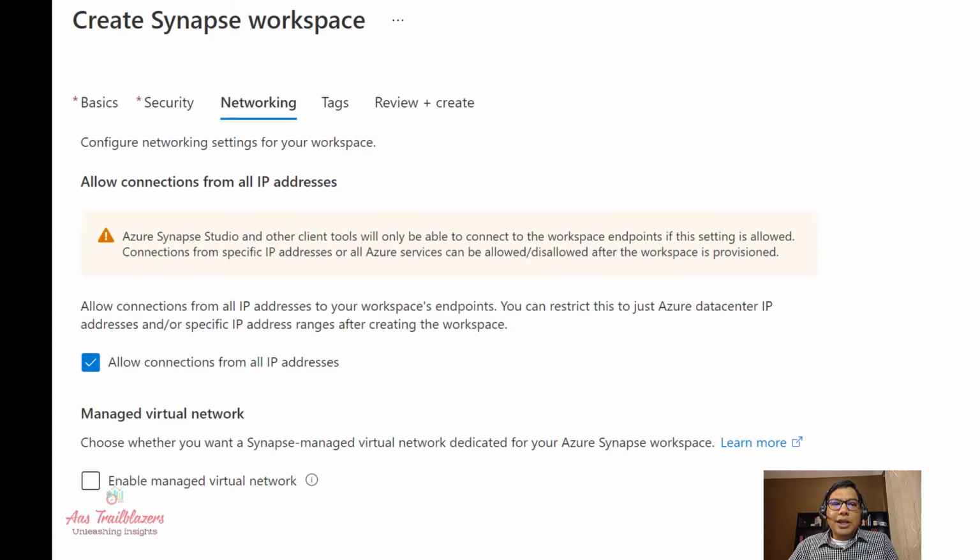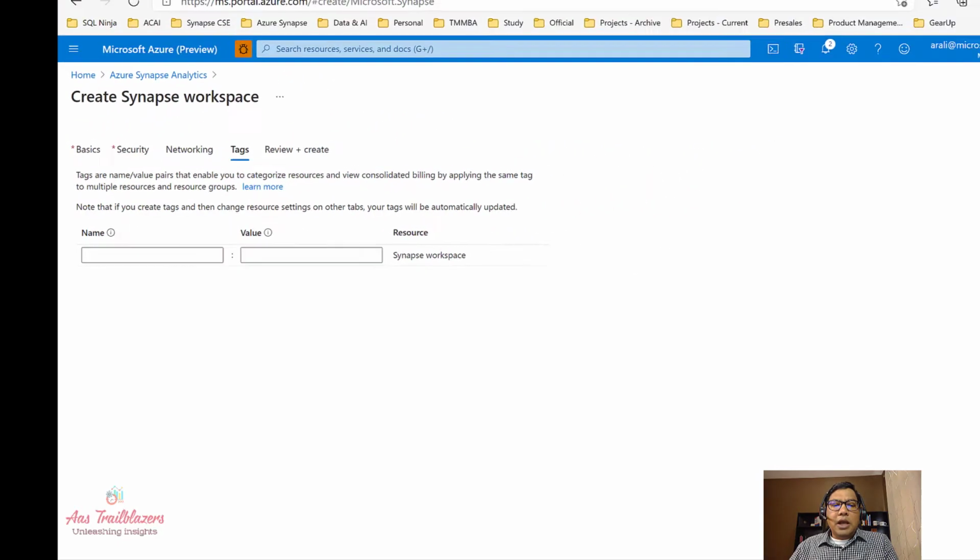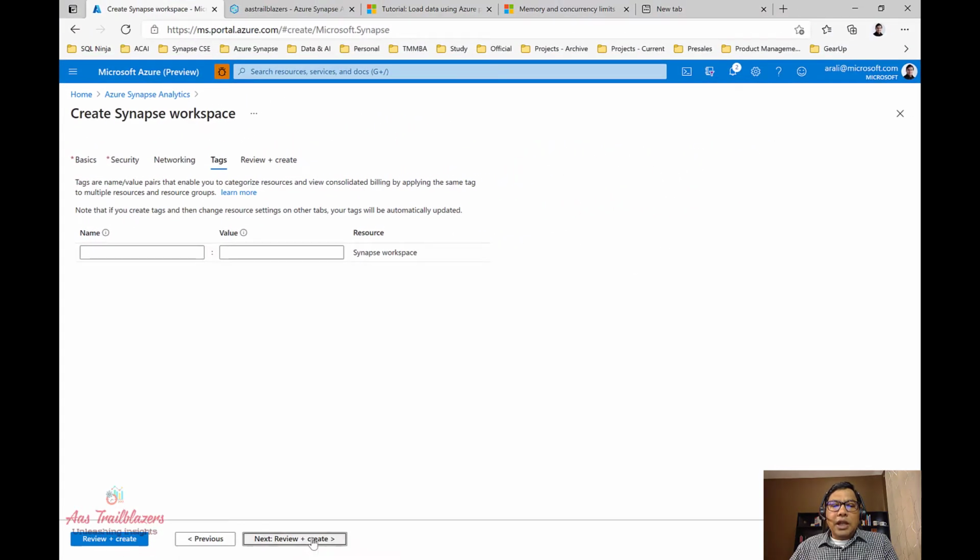On the next screen also, let's keep everything as default. It's about how you can secure a network, but we'll keep it default for now for simplicity's sake. And finally, on the tags screen, you can put a tag for these resources that enables you to categorize your resources and view consolidated billing by applying same tag to multiple resources in a resource group. I'll go ahead and click on next, right?